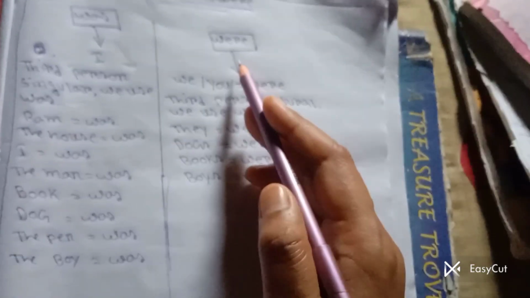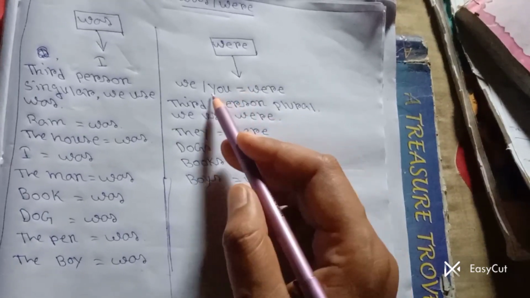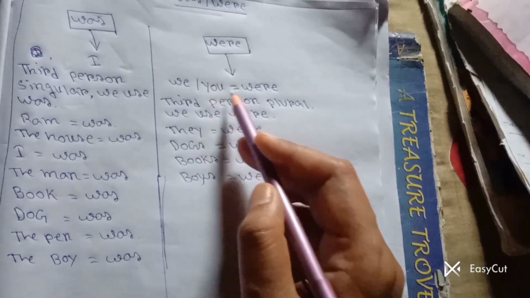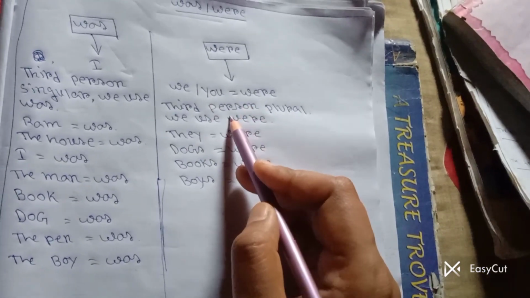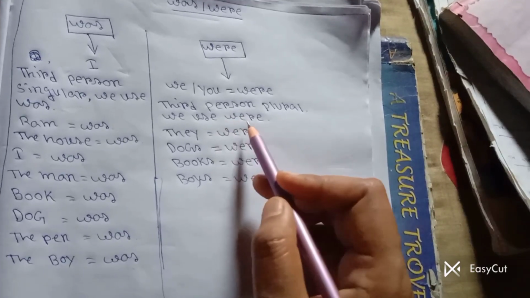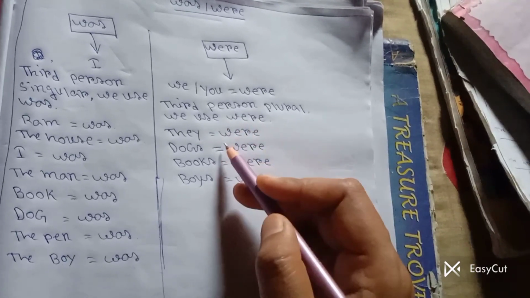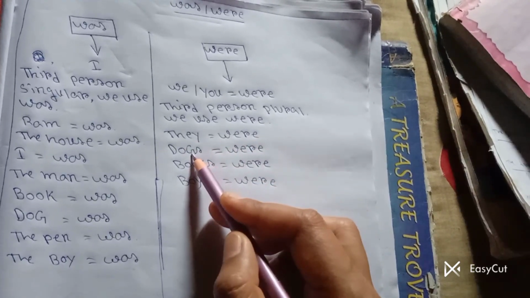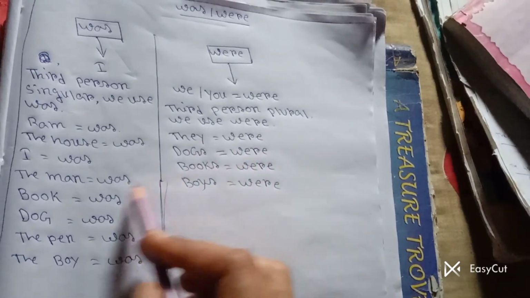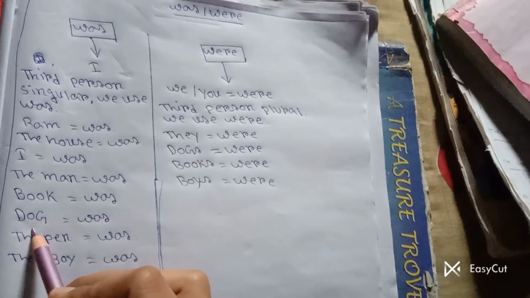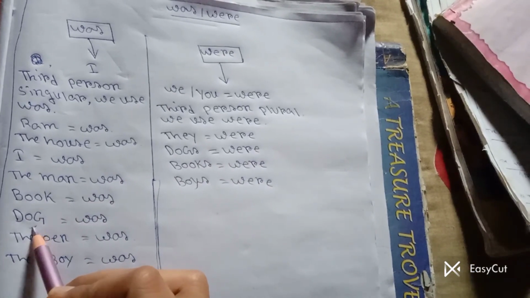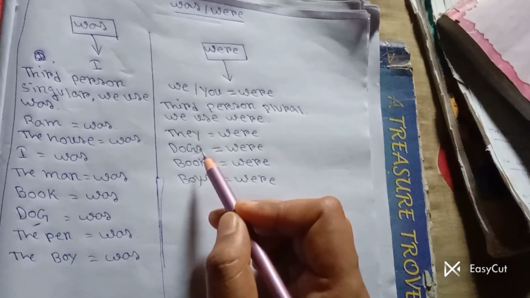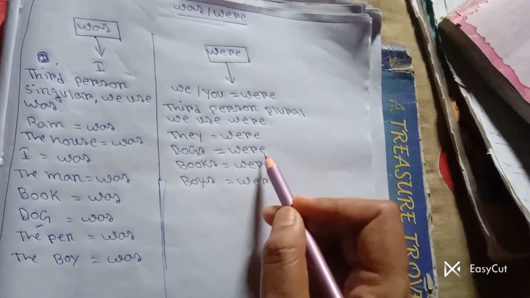And here, were. Were is used with we and you: we were, you were. And for the third person plural we use were. And look here, they were. Dogs were. Look here, dog, it's singular. Dogs, it's plural. That's why we use were.